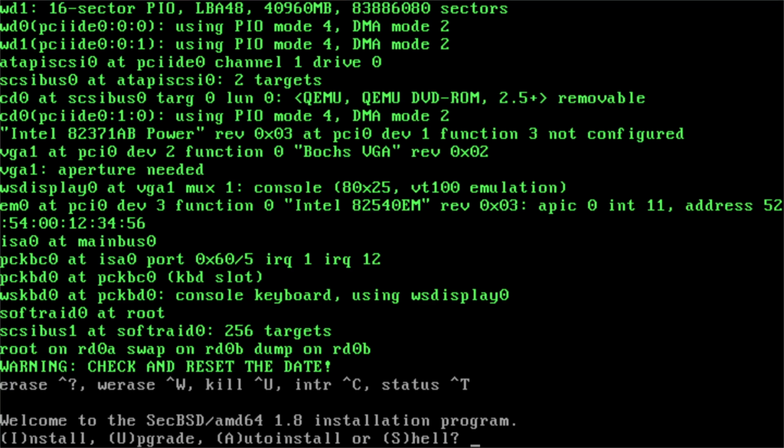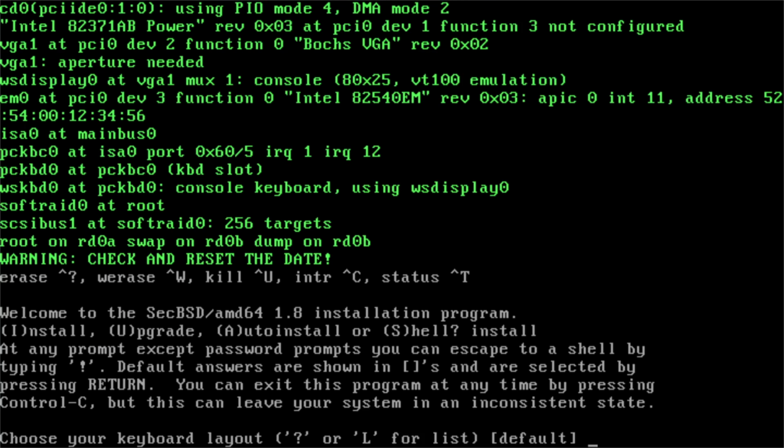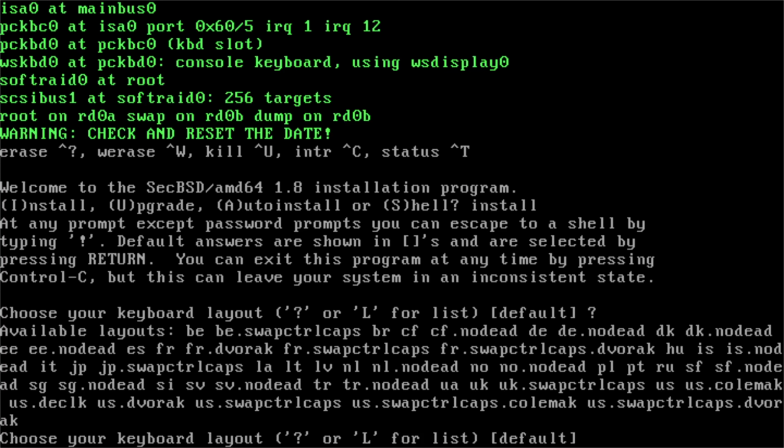Once the system boots from USB, you'll see the SecBSD welcome screen with 4 options: Install, Upgrade, Auto-Install, and Shell. Select Install. Quick note, sometimes I'll type an option so you can see it clearly, and other times I'll just press Enter to accept the default. The installer asks for your keyboard layout. Press question mark to list options, then choose the layout that matches your keyboard. For this example, I'll use US.